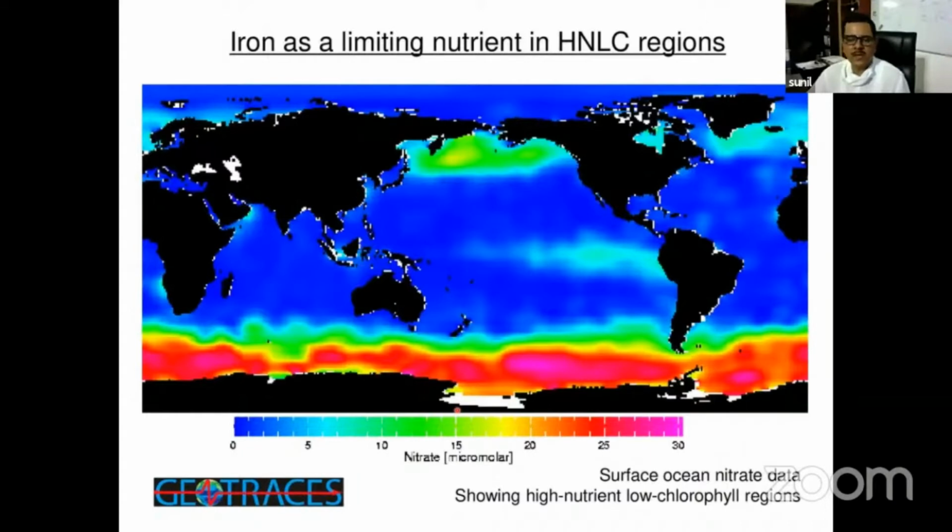Normally, as soon as you put some nutrient in the ocean, immediately it will be taken up by the phytoplankton and there will be productivity. But in these areas, you can see that despite having a huge amount of nutrient, the productivity is quite low. So these areas are called high nutrient, low growth regions.